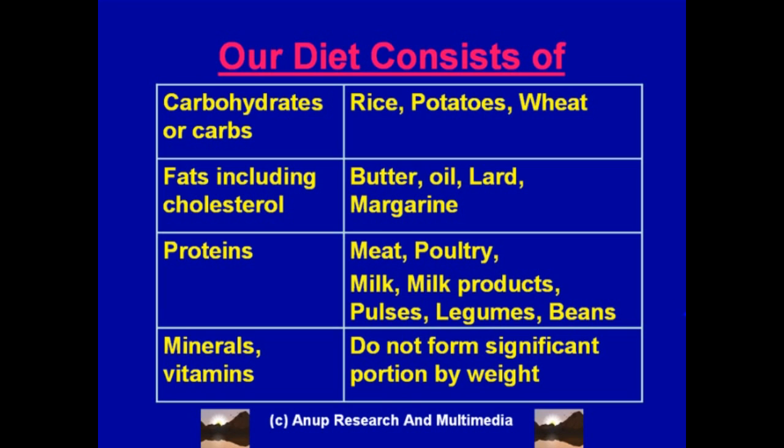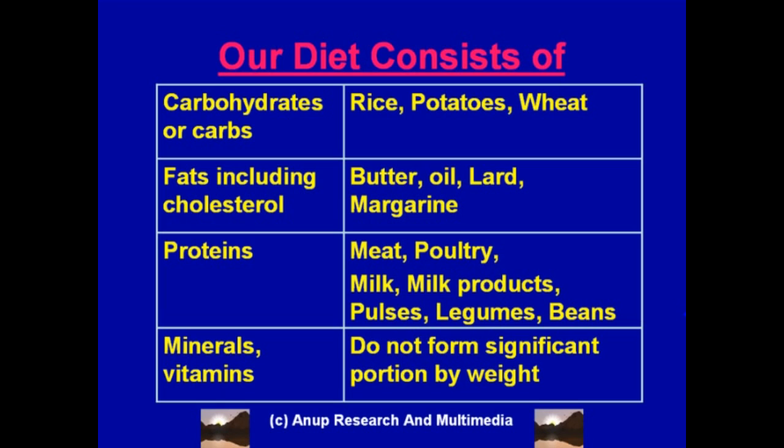Examples of carbohydrates in our diet include rice, potatoes, wheat. Examples of fats include butter, oil, lard, margarine. Examples of proteins include meat, poultry, milk and milk products, pulses, legumes, beans.